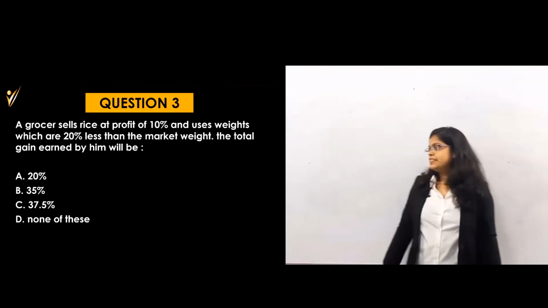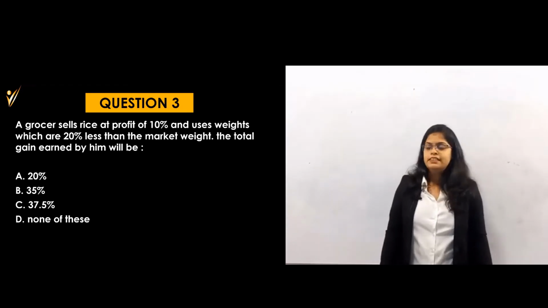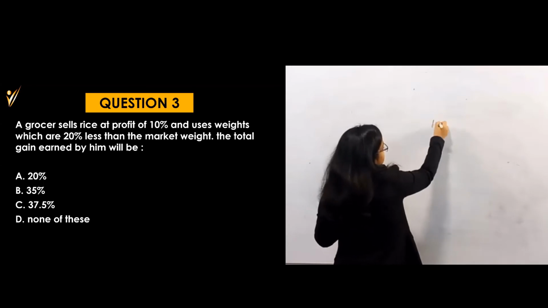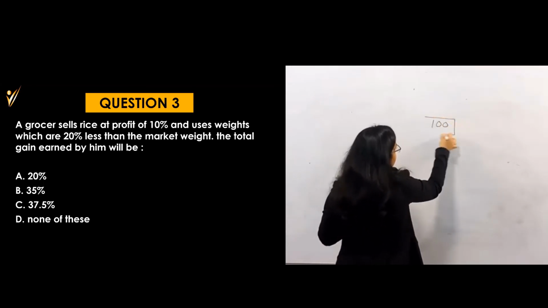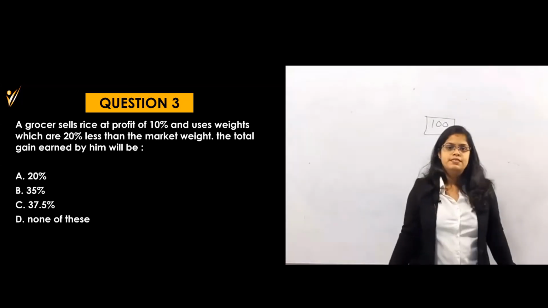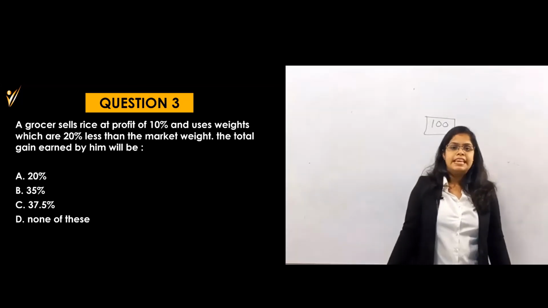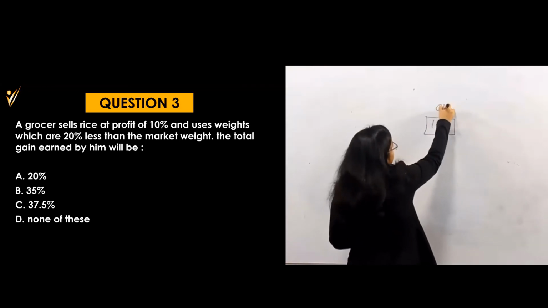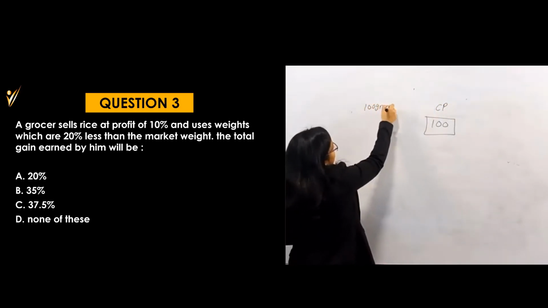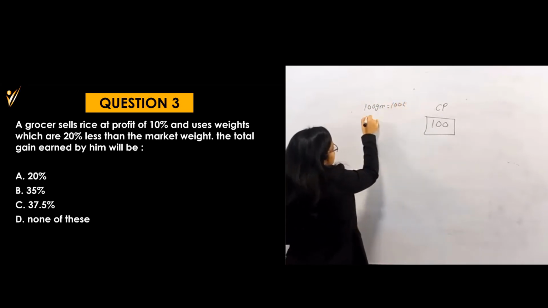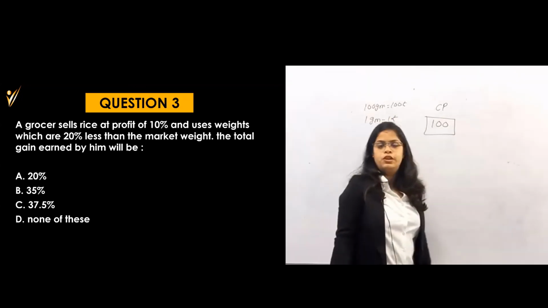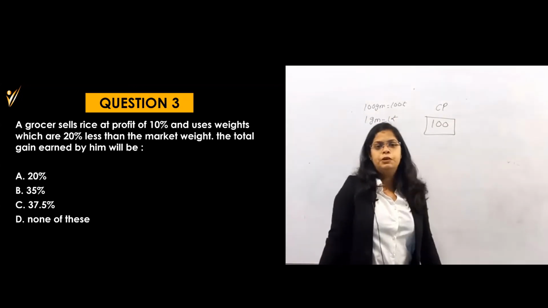A grocer sells rice at a profit of 10%. Now let's consider that the price is 100 rupees. That means 100 gram for 100 rupees. So if he is selling, this 100 rupees is his cost price. That means 100 grams at 100 rupees, so 1 gram is at 1 rupee. Okay, I am considering this: 1 gram is at 1 rupee, 100 gram is at 100 rupees.